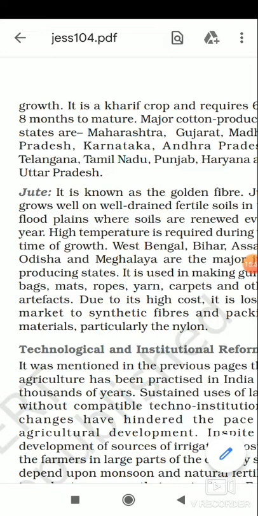So we have three non-food crops: rubber, then fiber crops, cotton, and jute. Food crops other than grains, as we discussed about the sugarcane, oilseeds, tea, and coffee. Tea and coffee are also known as beverage crop.